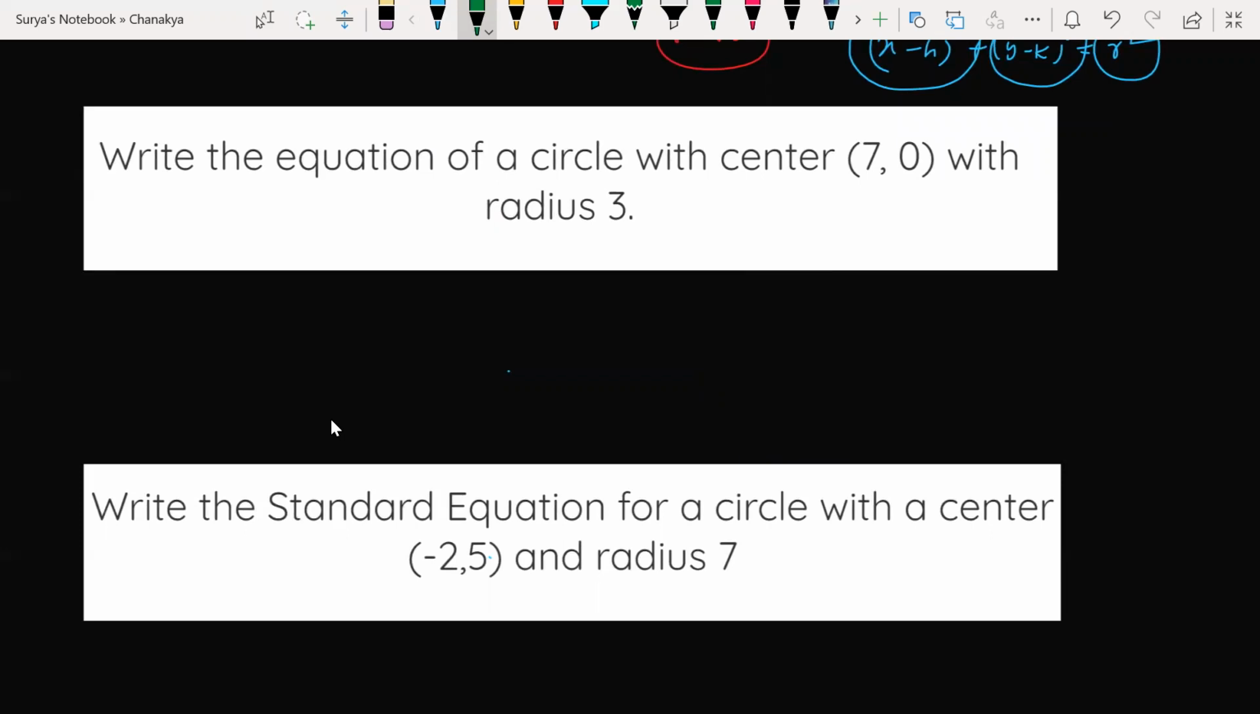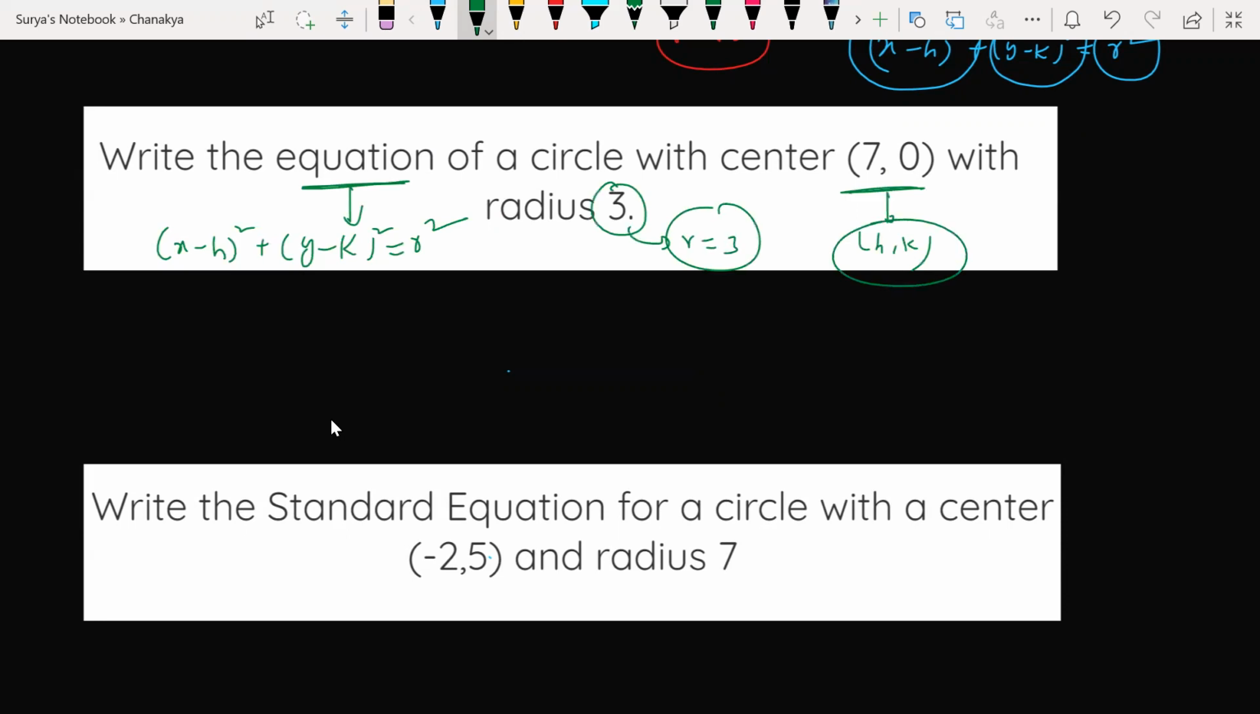Okay. Write the equation of the circle with the center. Look, I have the center. What is the equation of the circle formula? (x minus h) whole square plus (y minus k) whole square is equal to r square. The radius is 3 and the center is 7, 0, that is h comma k. Am I correct? Yes. R value is 3. Substitute these things here. What is h here? 7. So (x minus 7) whole square plus (y minus 0) whole square is equal to 3 square. So simplify this.